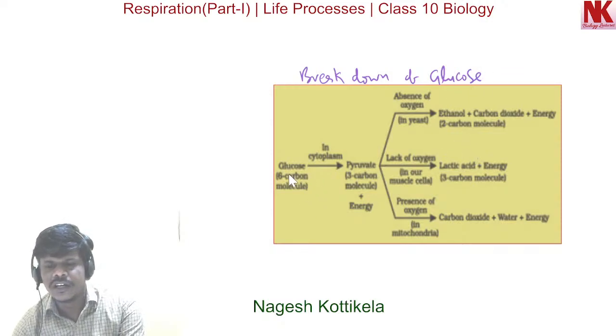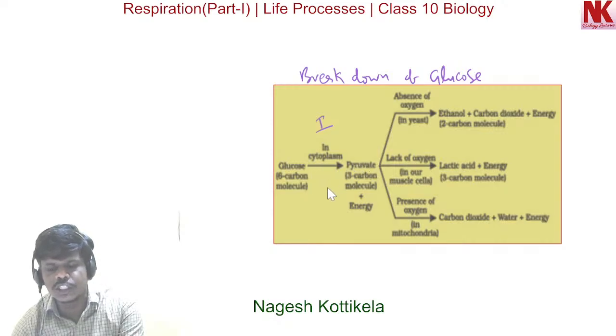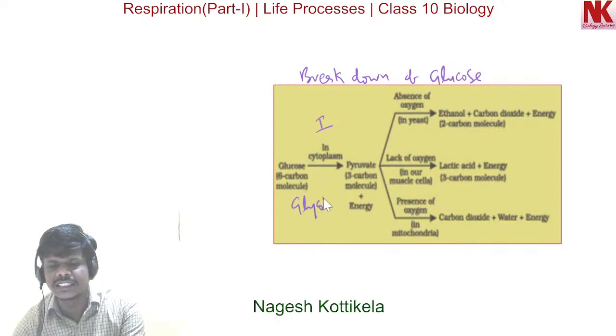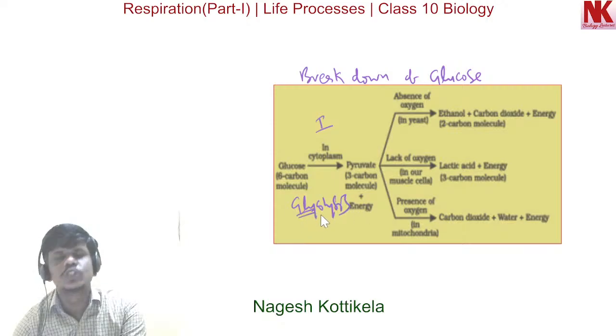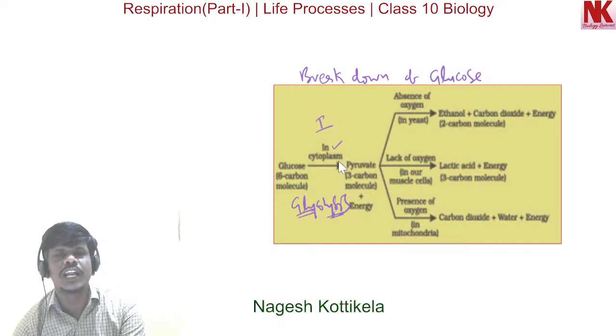You can see here the first step in all the pathways is common. In all the cases the first step is breakdown of glucose into pyruvate, and this is what we call glycolysis. Glyco is glucose, lysis is breakdown. So breakdown of glucose into pyruvate is glycolysis, and this step takes place in the cytoplasm of a cell, and it is common both in aerobic respiration as well as anaerobic respiration.